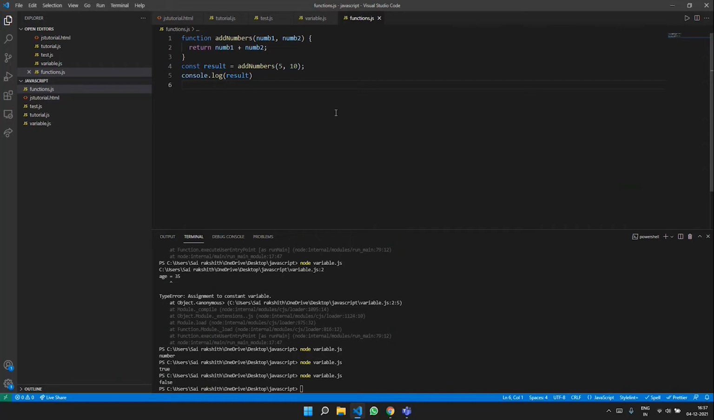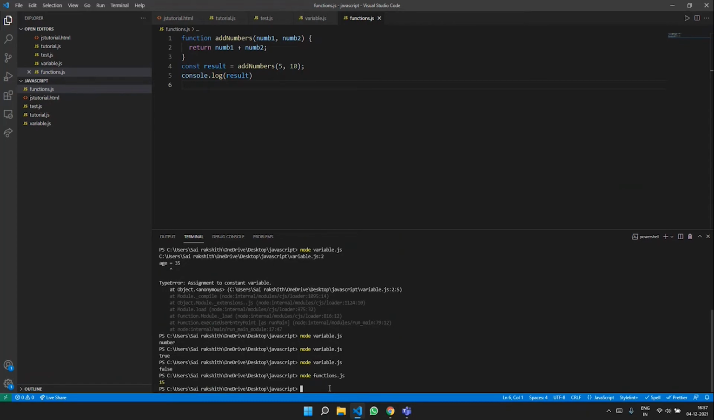And once it returns the value of sum in line 2, we are just trying to log that sum in line 5 using console.log, just as in the case of Java where we used to say System.out.println. Here we are using console.log in order to print that result. So if I say node functions.js, as expected, we are getting 15 as the output because in both these parameters, 5 and 10 are residing, and the addition operation happens.